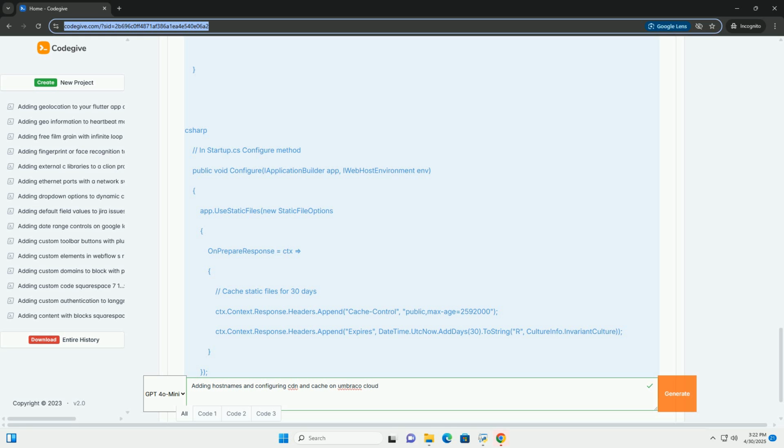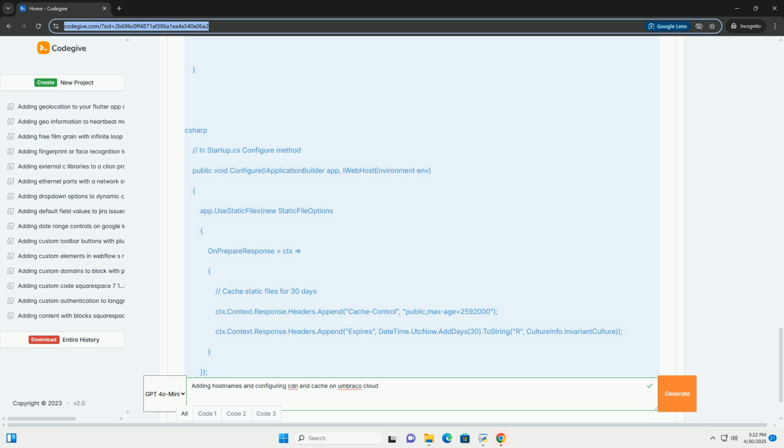Caching. Caching is a technique for storing frequently accessed data, like rendered web pages, database queries, or API responses, in a temporary storage location, the cache. When a user requests that data again, the server retrieves it from the cache instead of regenerating it from scratch, significantly improving response times and reducing server load.